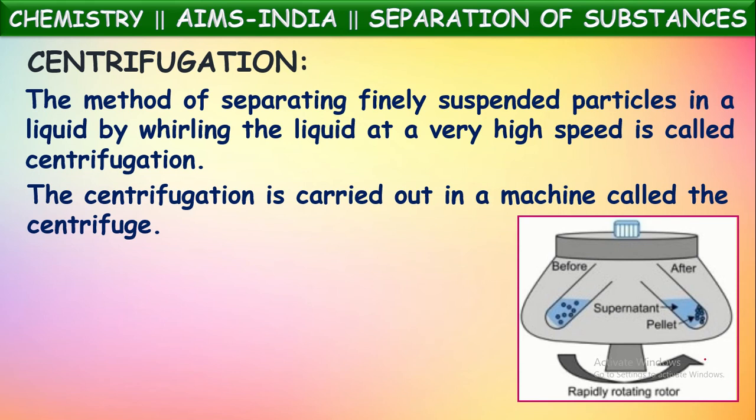See, the mixture or the suspended particles in the liquid are taken into these test tubes like this, and they are fixed inside. The centrifuge will make these test tubes revolve at very high speed. They will whirl. When they are whirling at very high speed, these suspended solid particles will settle down like this. Initially they are spread over in the liquid. After completion of high speed rotation, we can observe those solid particles settled down. Pure liquid will come up as supernatant liquid. This process is called centrifugation.